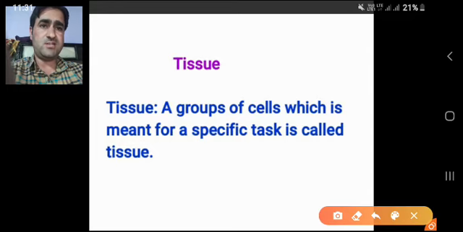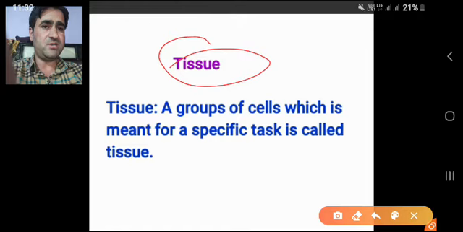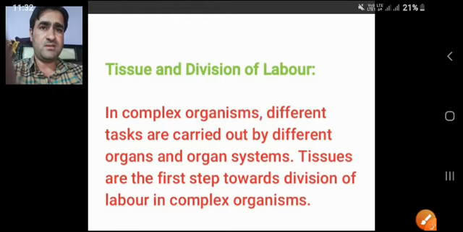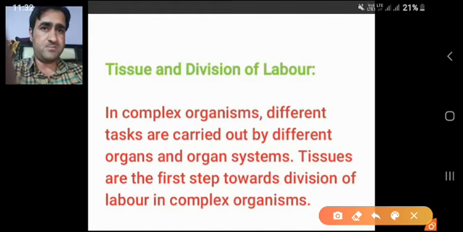Such a group of cells in multicellular organisms or complex organisms is known as tissues. So what is a tissue? We can simply define a group of cells which is meant for a specific task is called a tissue. So tissue is nothing but a group of cells or bunch of cells in multicellular organisms which is specialized for a particular job. What is the purpose of tissues in multicellular organisms?